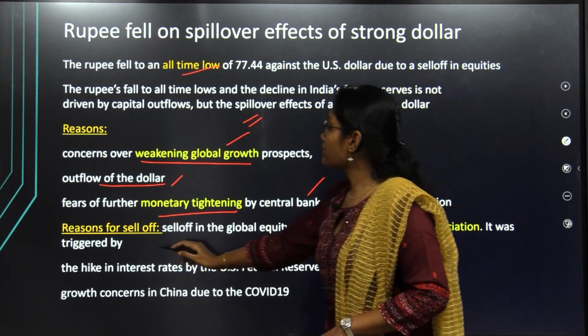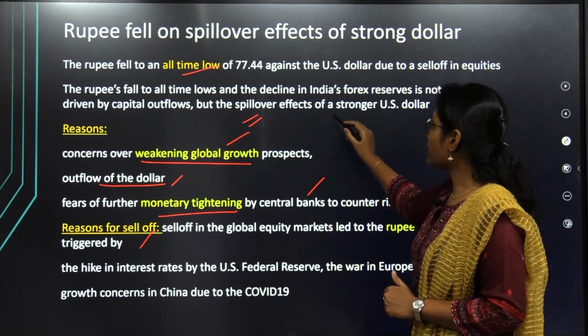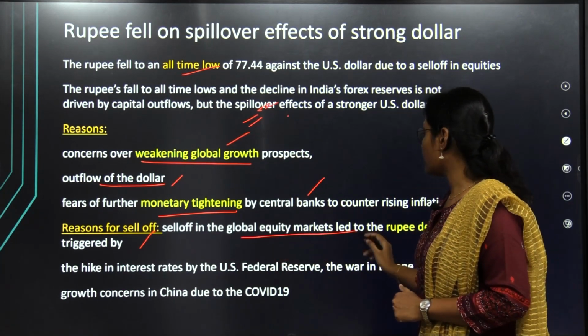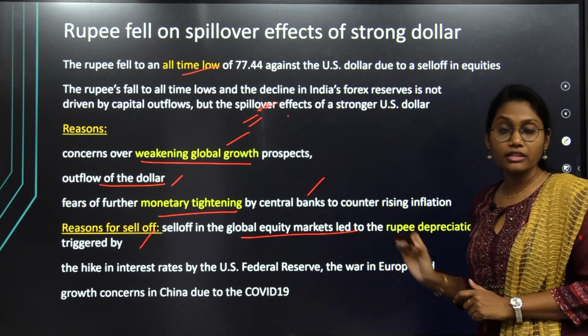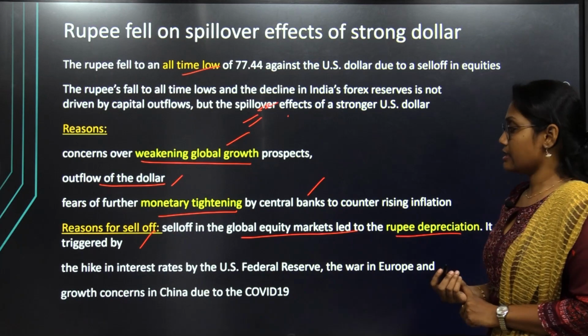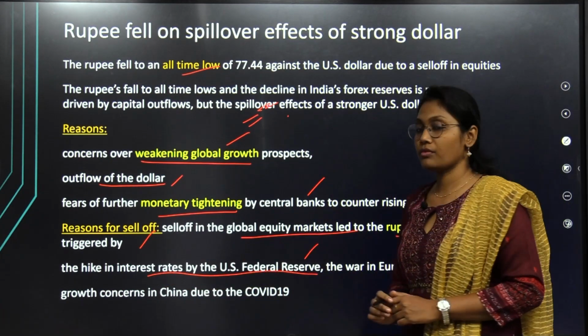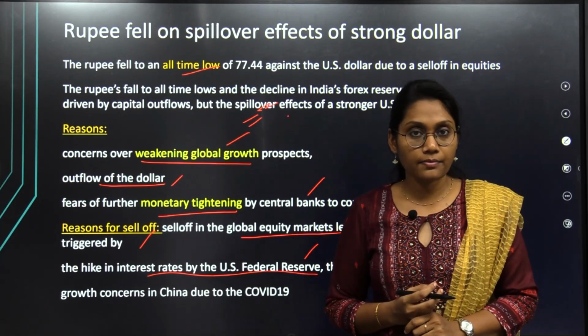And if we look at the reasons for the sell-off, the immediate reason is nothing but the sell-off in global equity markets. It is the immediate reason for the depreciation of the currency. The reasons include the hike in interest rates by the US Federal Reserve. Recently, the US Federal Reserve has hiked its interest rates.